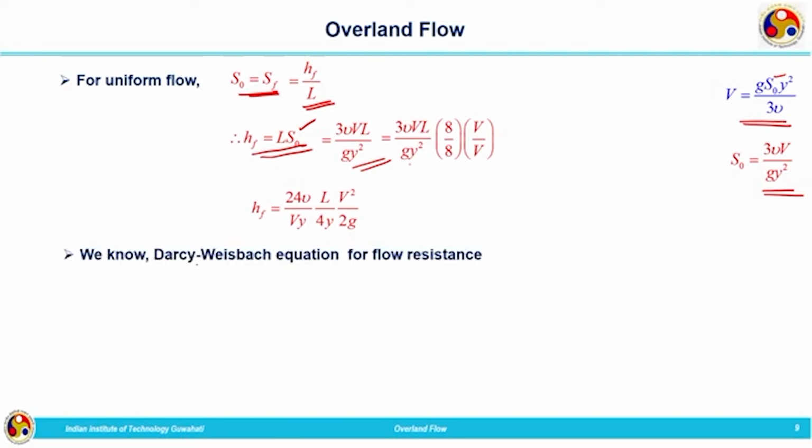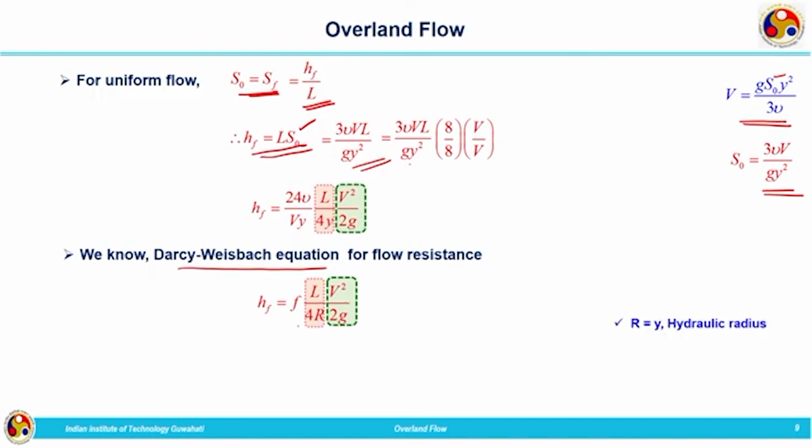Why are we writing this? We know already from the Darcy-Weisbach equation, flow resistance HF is given by FL V square divided by 4R 2G. You compare these two equations, you can see that both are of the same form. Here you can see V square by 2G is there in both equations. In the first equation we have L by 4y. Instead of that, in the Darcy-Weisbach equation we have L by 4R, and R is nothing but the hydraulic radius.